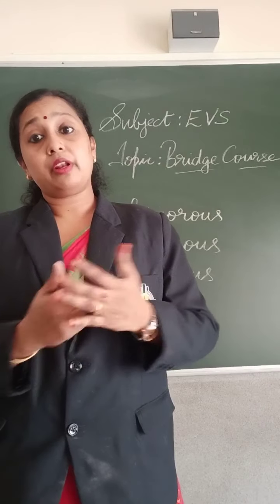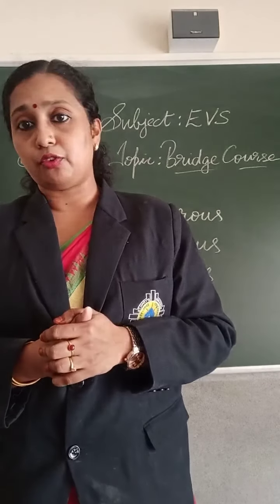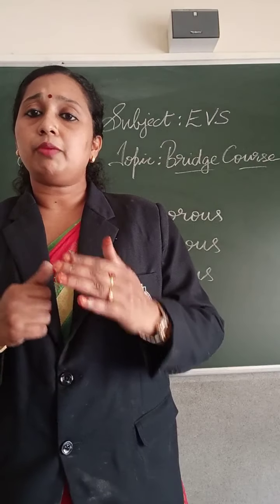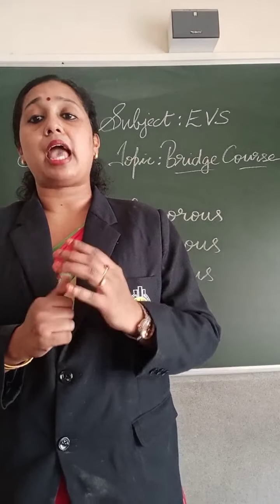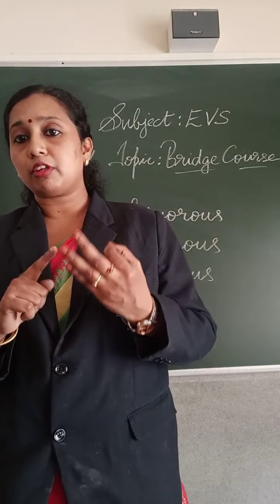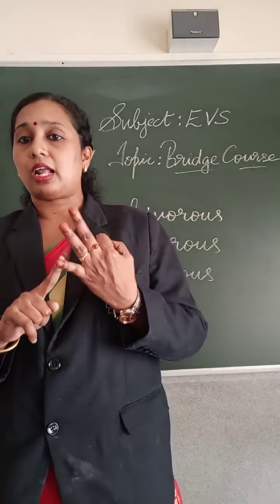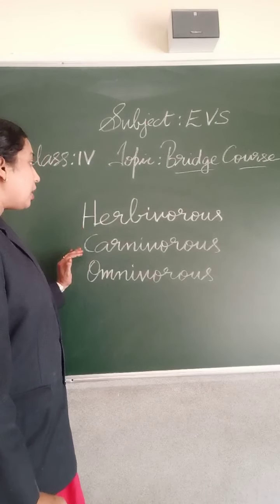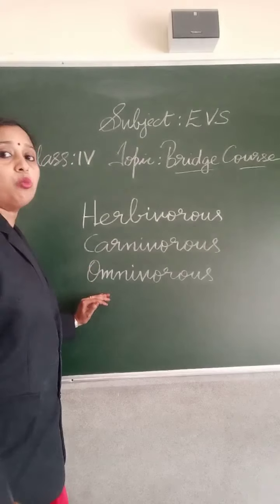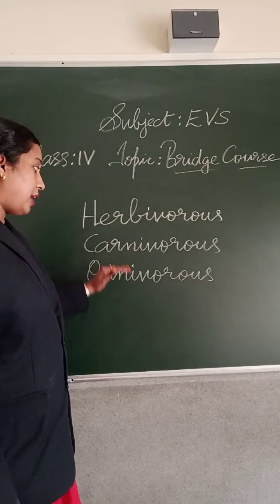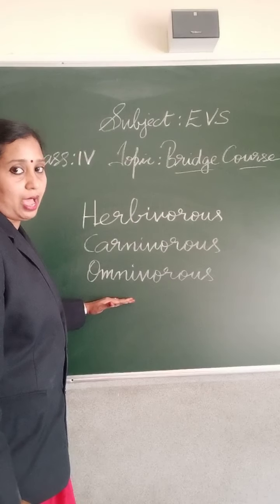You know that different animals eat different kinds of food, isn't it? Depending upon the food habits, animals are classified into three. They are herbivorous, carnivorous and omnivorous. So herbivorous animals, carnivorous animals and omnivorous animals.